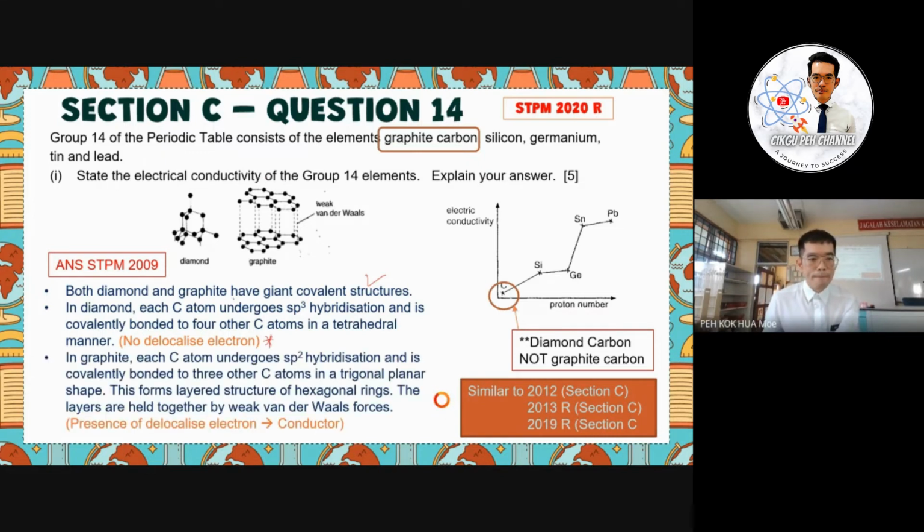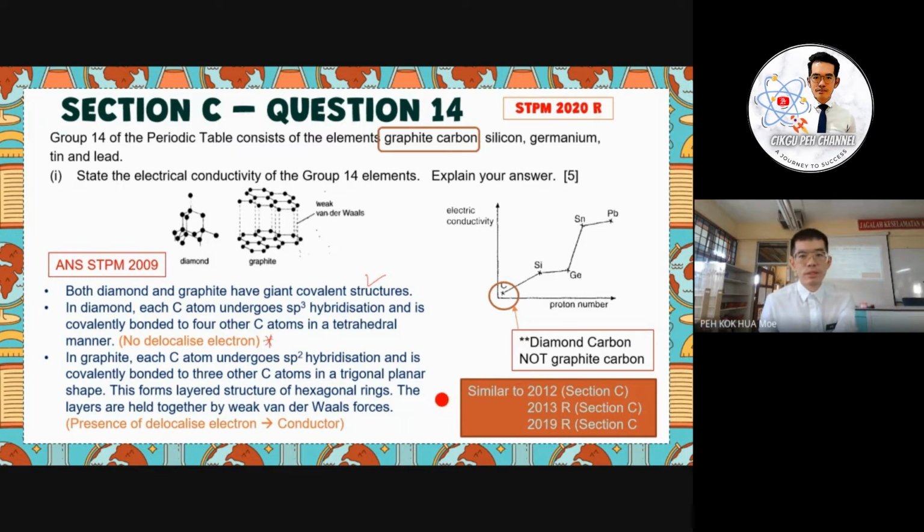And then for the graphite, each carbon will undergo sp2 hybridization. So that means there is an extra electron present in the graphite carbon. So that means there is the presence of the delocalized electron. So when we consider that graphite is a conductor, this is the main difference you have to discuss in the question here for 2020 repeat.